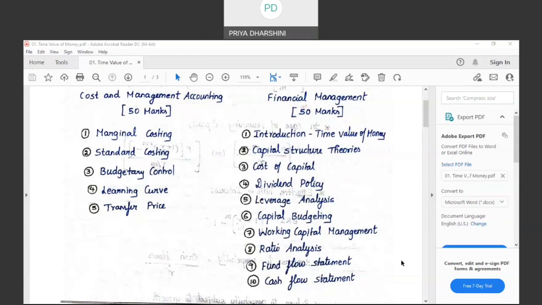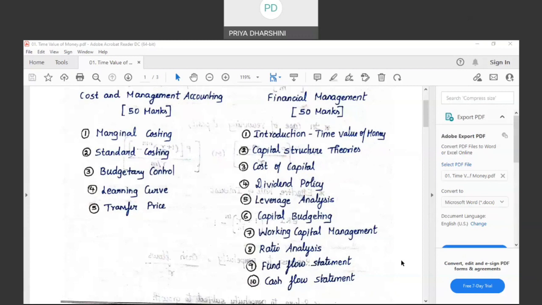In such a case, the entire profits will not be distributed as dividend. Not always. Sometimes the entire profits will be distributed. Sometimes a portion will be reinvested into the business. So under dividend policy, we will discuss how much of the profits is to be invested in the company and how much has to be declared as dividend.